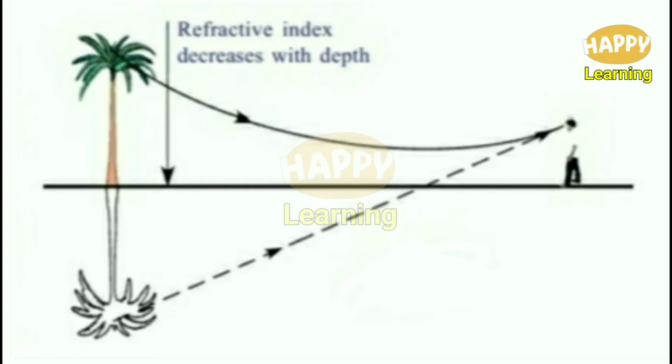Actually, the total internal reflection takes place. The rays coming from the tree are reflected back into the air, but the observer feels that the rays are coming from the ground. On the ground there is water and he is seeing the rays coming from the image that is inside the water. So this is how the mirages are formed.